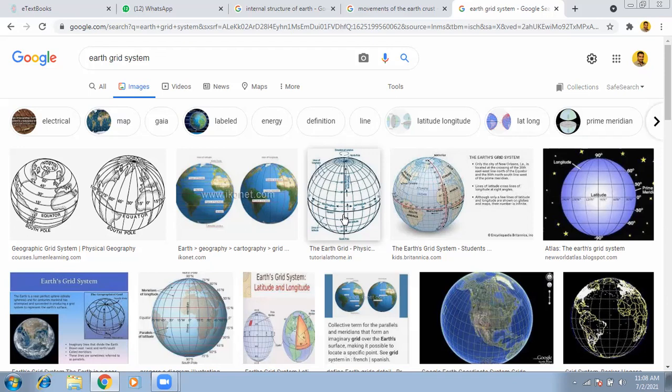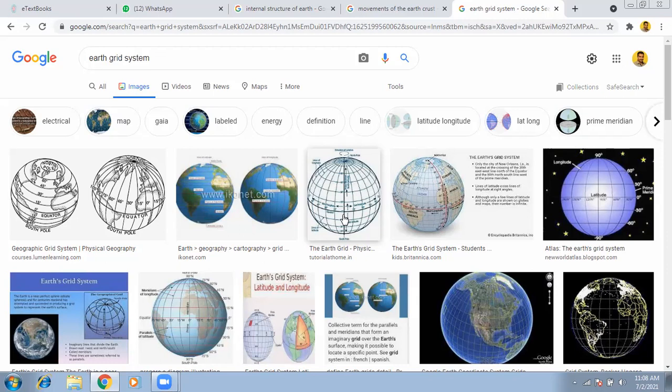Longitudes are also called meridians, another name. The central longitude is called the Prime Meridian, or Greenwich Meridian. These help to calculate the time on the globe.